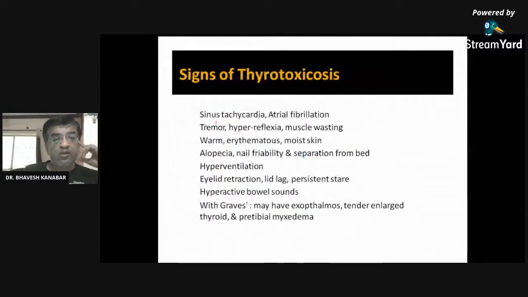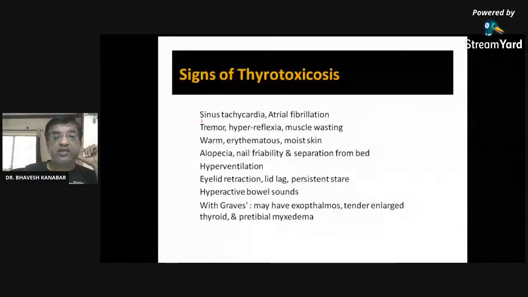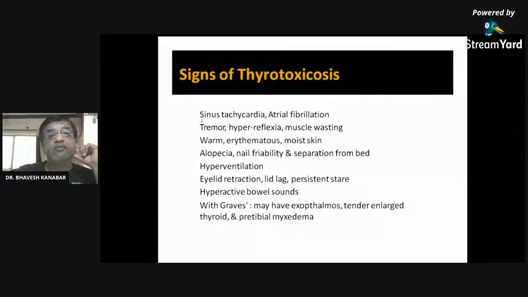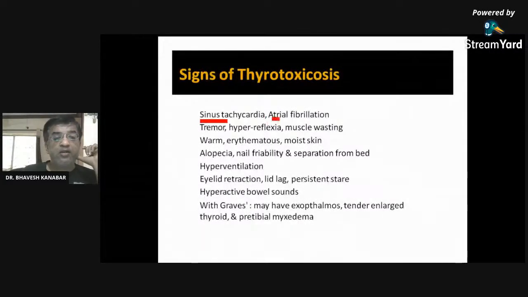Now, signs of thyrotoxicosis. These were symptoms. Sinus tachycardia. Here, heart rate becomes increased. Sinus tachycardia, atrial fibrillation. So that is another form of arrhythmia. Atrial rate is increased, say to 200, 300. So it is atrial fibrillation.